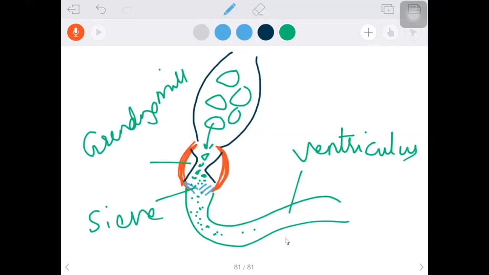Fine food particles. So ultimately, what is the thing you need to remember here in the case of the gizzard? The gizzard acts as a grinding mill. The gizzard acts as a grinding mill. That you need to understand.